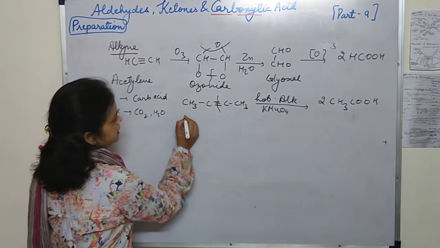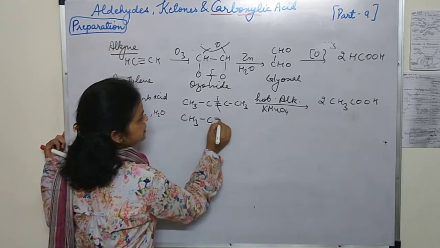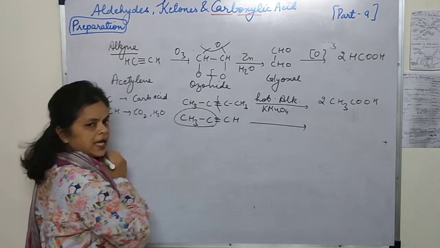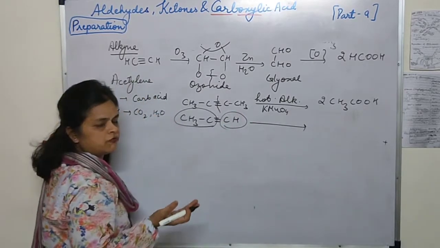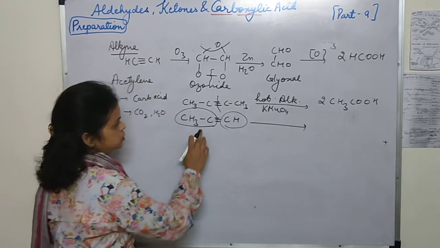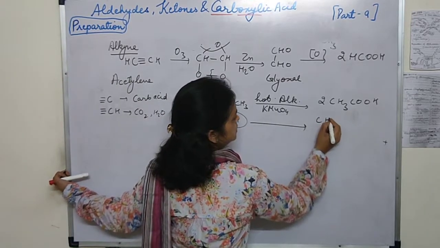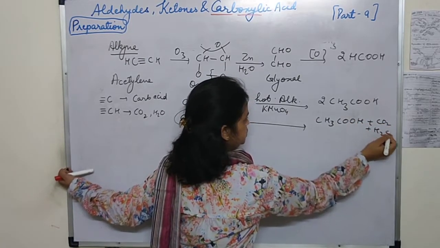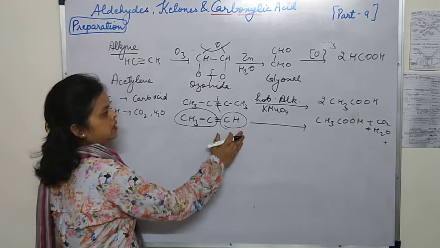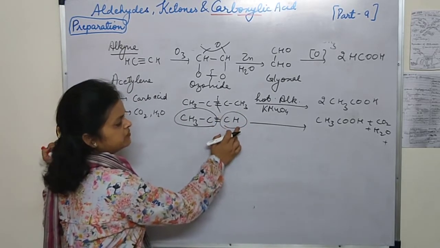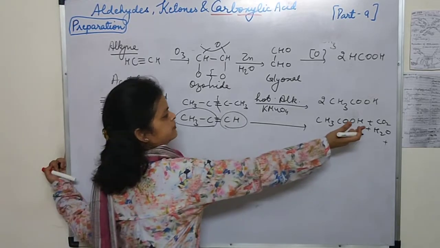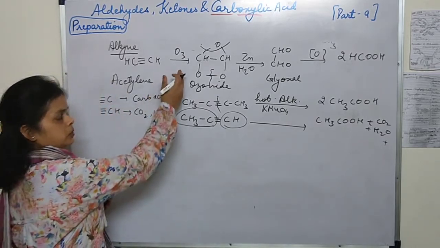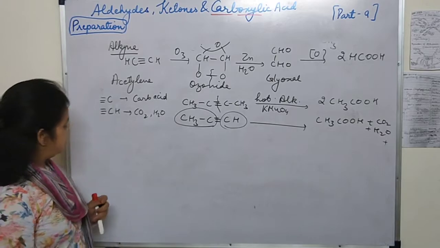If our alkyne is of this type, CH3C≡CH, this part is going to form the acid, and this part is going to first form formic acid, then it forms CO2 and H2O. So we will write directly CO2 and H2O: CH3COOH plus CO2 plus H2O. So in this way you can write the products. In some books you will find HCOOH written, but afterwards it forms CO2 and H2O. So alkynes can be converted by two methods, either by ozonolysis or by hot alkaline KMnO4.